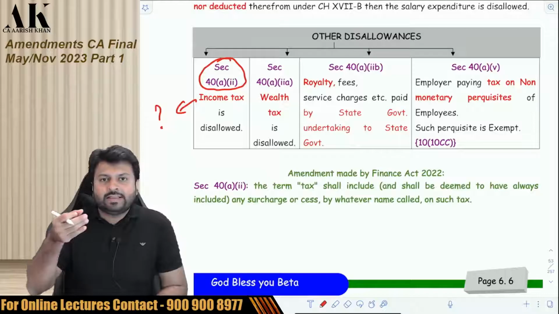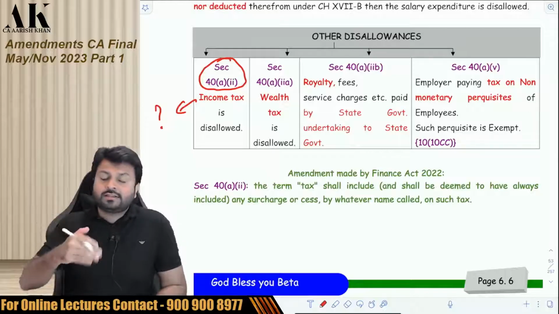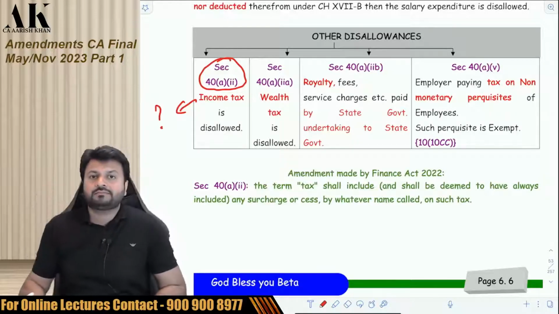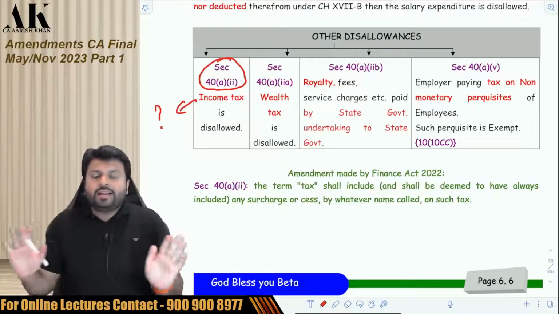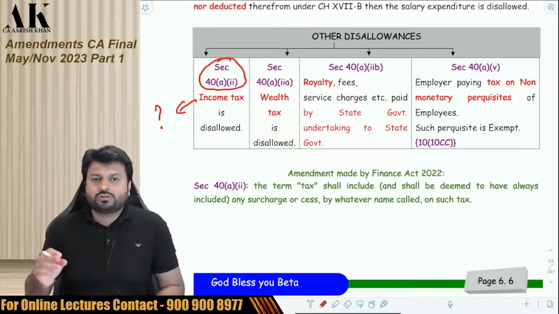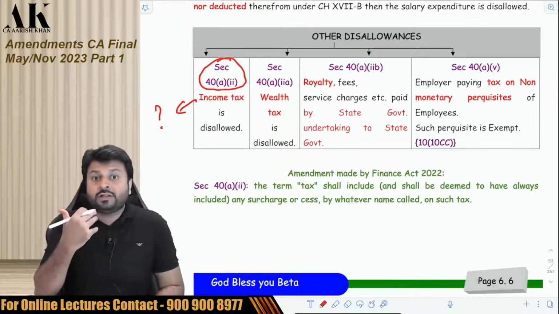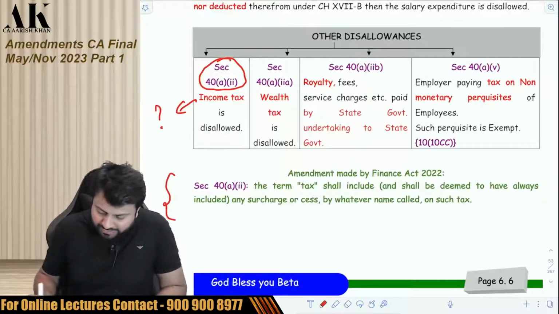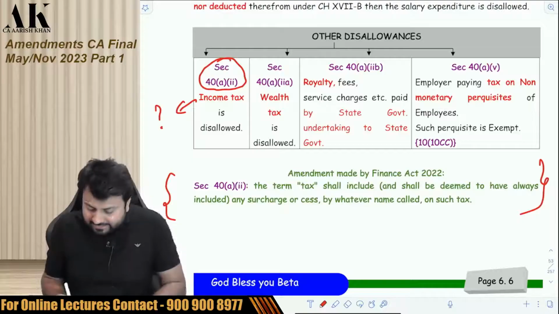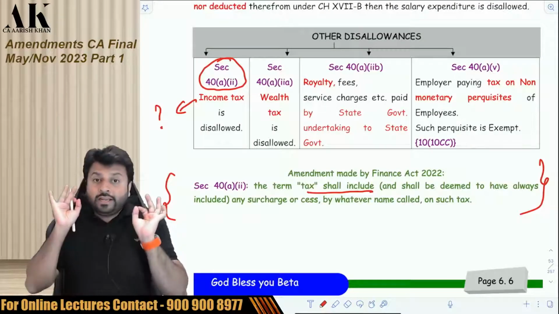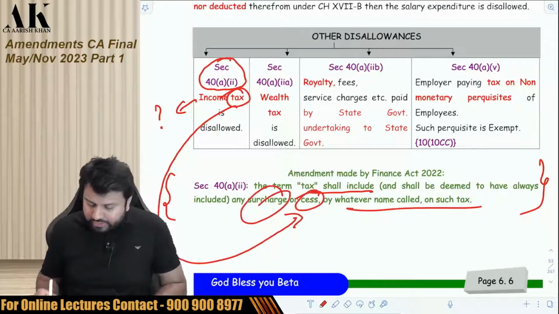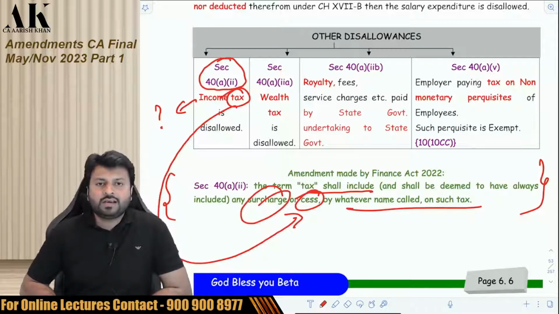We all know that income tax has three components. First is the basic tax, then surcharge might be imposed on that depending upon the income of the person, and then cess will be imposed on that. So there is no clarity in the law, because in section 40 clause A sub clause 2 only income tax is mentioned. Surcharge and cess word is not mentioned. So finally the government of India came up with a clarification in Finance Act 2022 where they have said that the term tax shall include surcharge, cess, by whatever name called. So now what is the ultimate answer for us in Finance Act 2022?